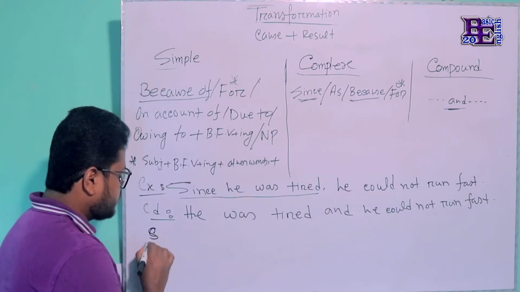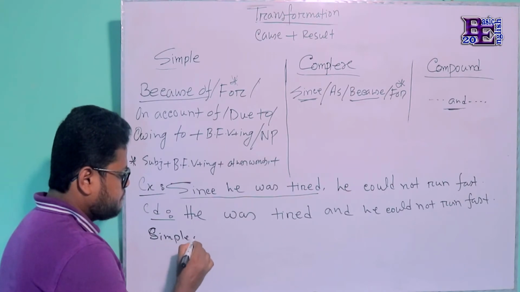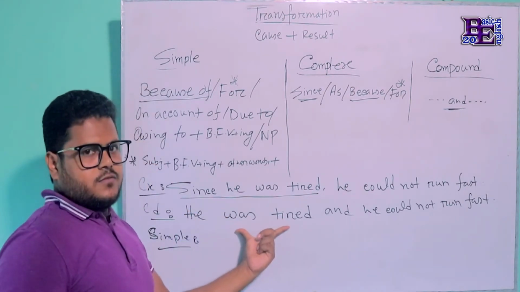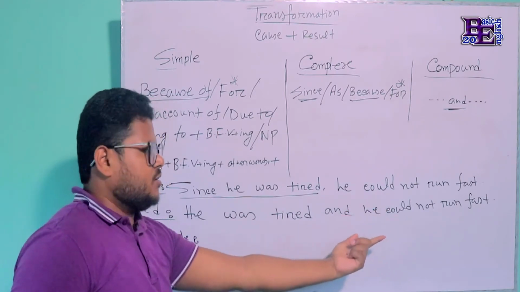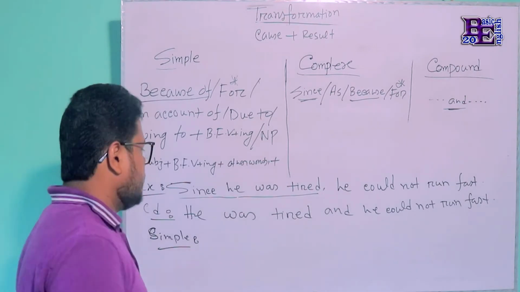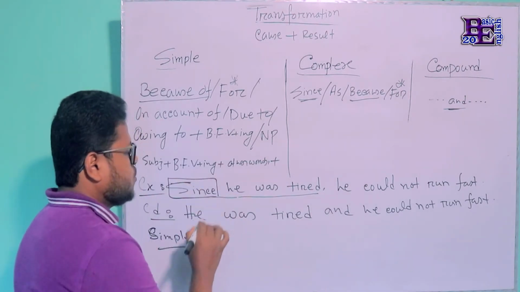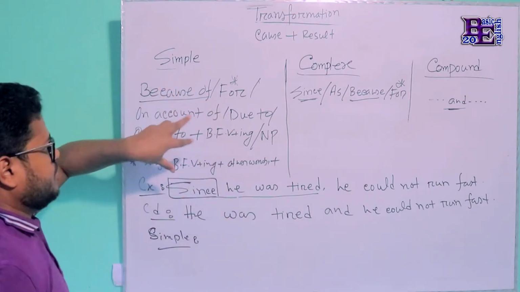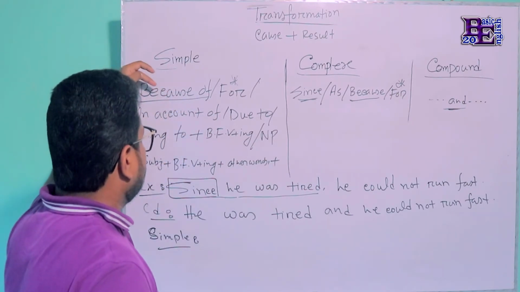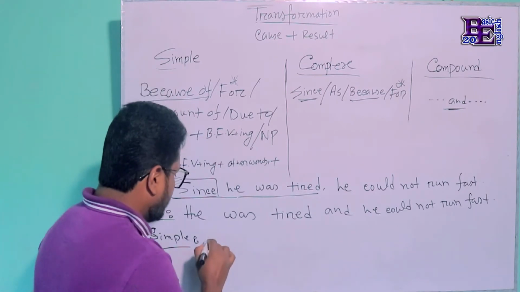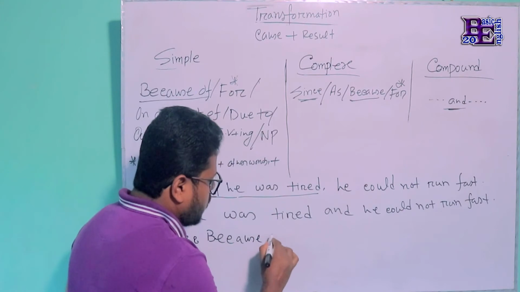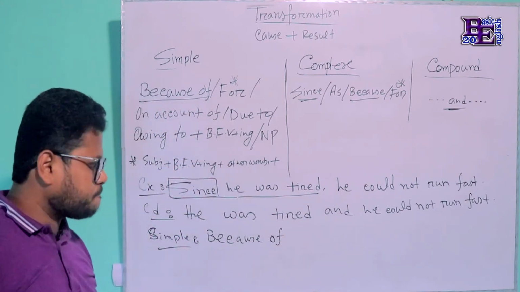Here, simple one, you know, as this is the reason and this is the result, so from here we will go directly to the simple one. In place of since, as, because, we have to use either of them. Okay, so I'm using this one here: because of.